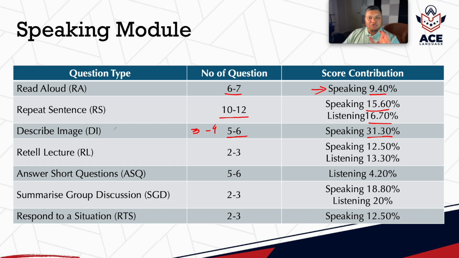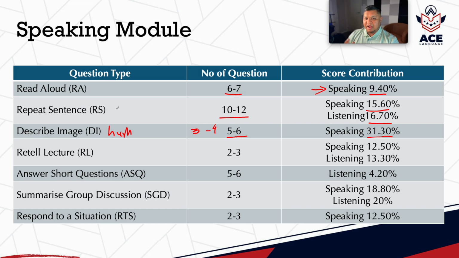One more thing, you already know that from November last year, describe image has human interaction, right? A human marker double checks describe image's scoring, content scoring only. This particular stipulation remains. One more change in describe image is that content used to carry 5 marks. From now on, content will carry 6 marks. So the importance of content has increased, and the human re-evaluating your content for the template will remain as it is.